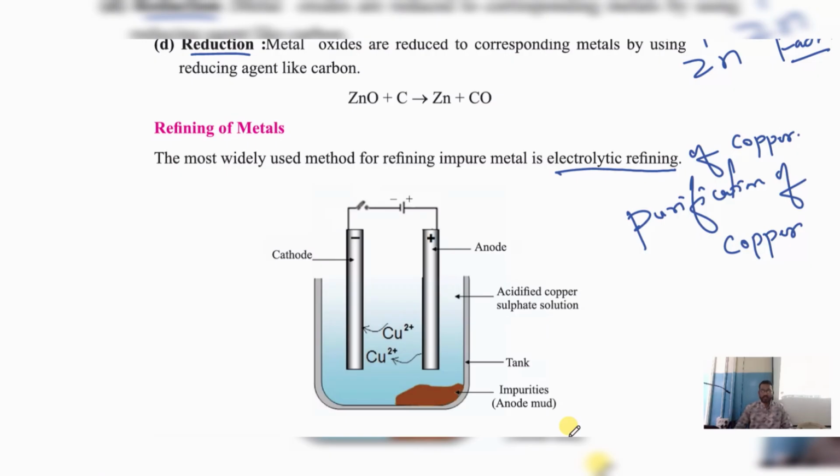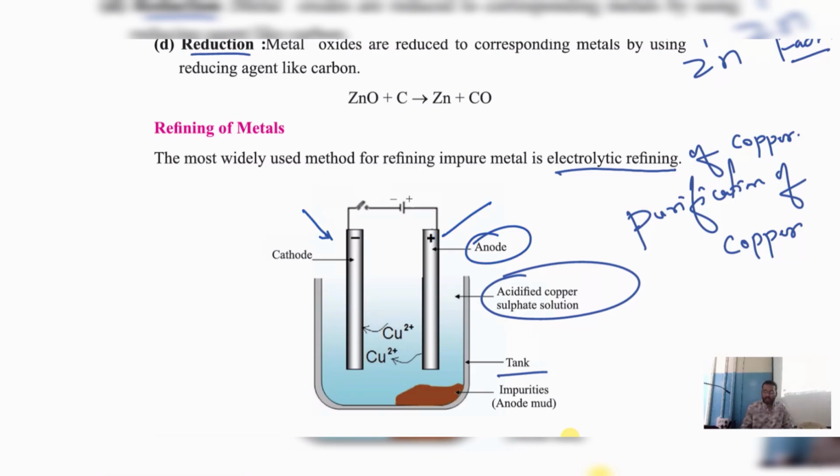My dear students, as you can see, here we have a tank. In the tank, can you see this? I am using acidified copper sulfate solution. I have added in this acidified copper sulfate solution, and here I am using two electrodes. One is anode and the other one is cathode. This anode and cathode is connected with a battery and a key.